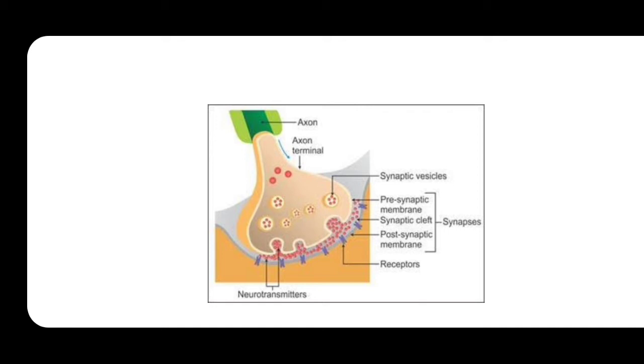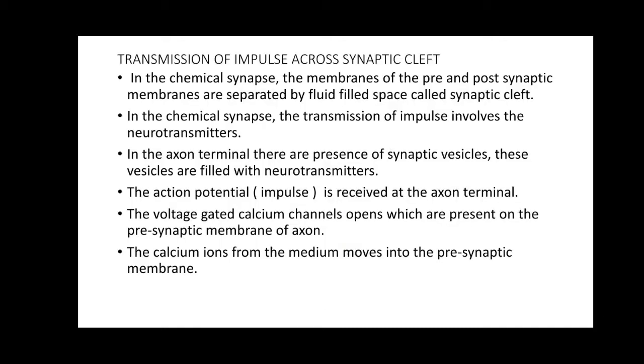Means when the neurotransmitters are released, they will bind to these receptors present on the postsynaptic membrane. Now we shall see how the transmission of impulse occurs across the synaptic cleft.